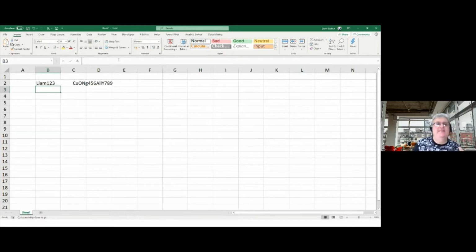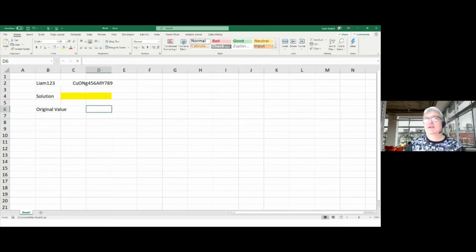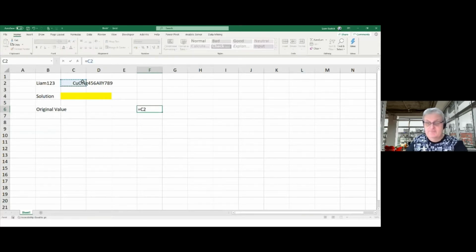So I'm going to break it down into bits. I'm just going to have my solution of how I put this in, and this will not be my solution. This is where I'm going to put it in a minute or two, so I'll make that yellow. But let's just start with having the original value, under pressure here to put my actual calculations in. So I'm going to go here and I'll just go equals, and I'll just click on that.